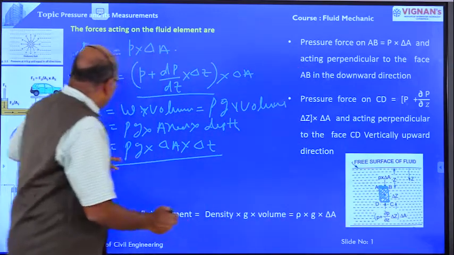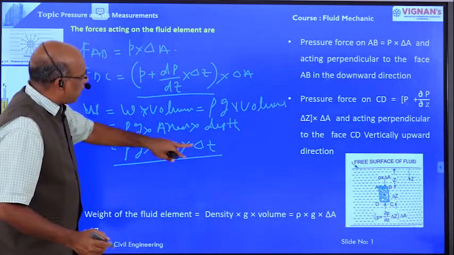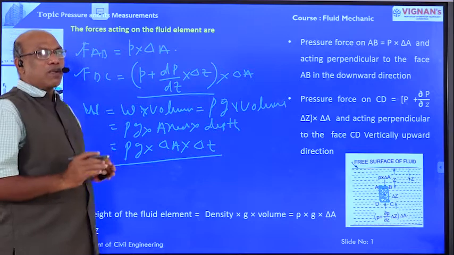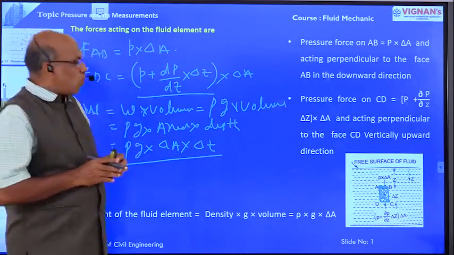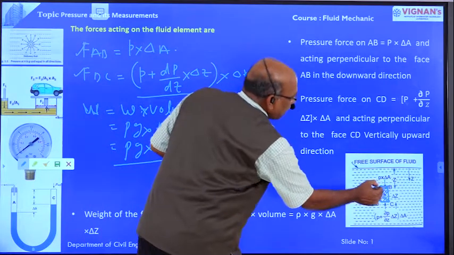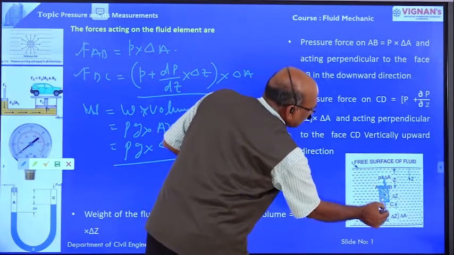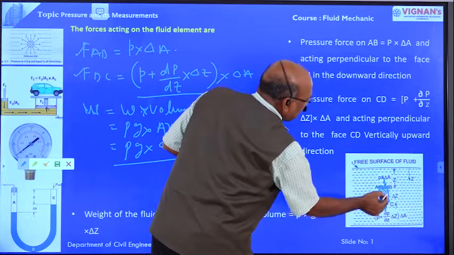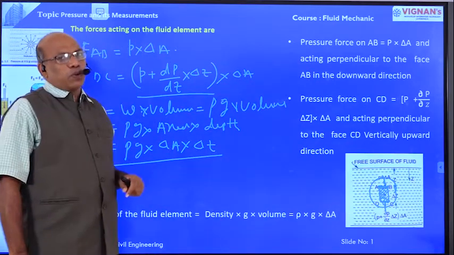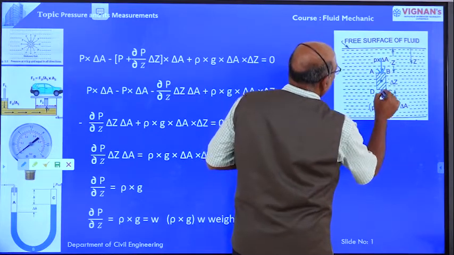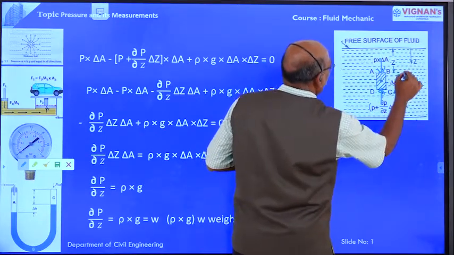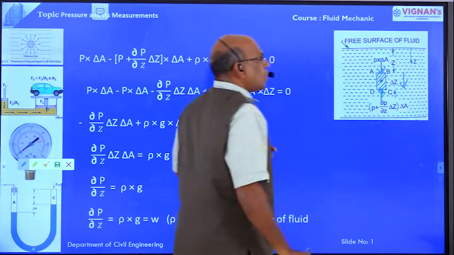The weight of the fluid element is equal to rho g into delta A into delta Z. Here we have determined three forces. One is the force acting on face AB, another is the force acting on face DC, and another one is the weight of the fluid element. One force is in the downward direction, one force is in the upward direction, and the weight of the fluid element is also downward.